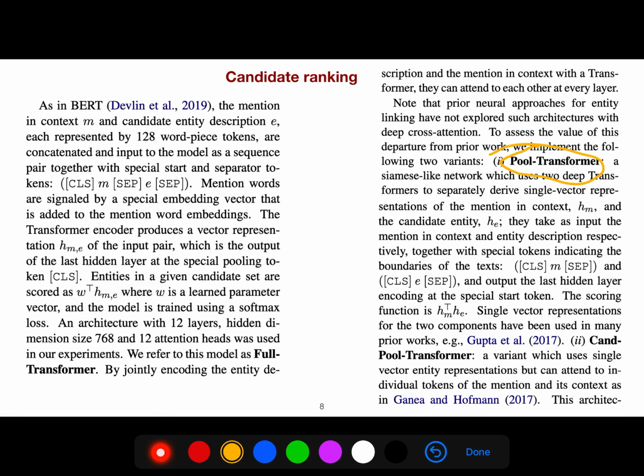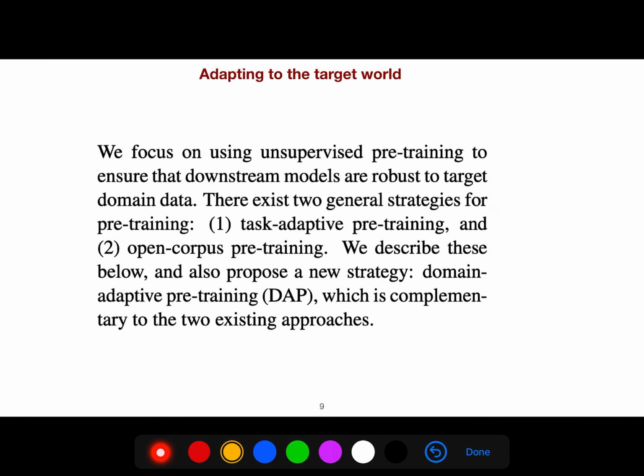They use a pooled transformer to represent a sequence of tokens, a sequence of embeddings, and adapting to the target world. We focus on using unsupervised pre-training to ensure that downstream models are robust to target domain data.